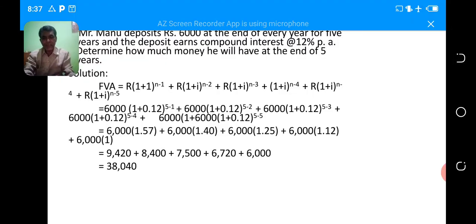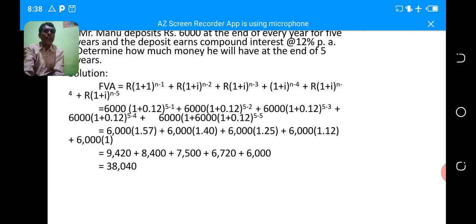So in order to calculate, using this formula, we can come to the conclusion: 6,000 up to 5 years, even cash flow, no variation. Year to year cash flows remain constant.